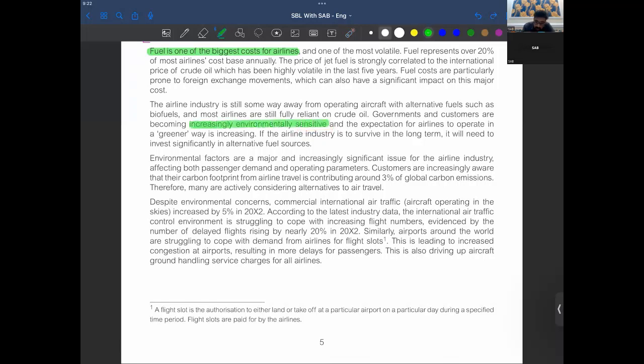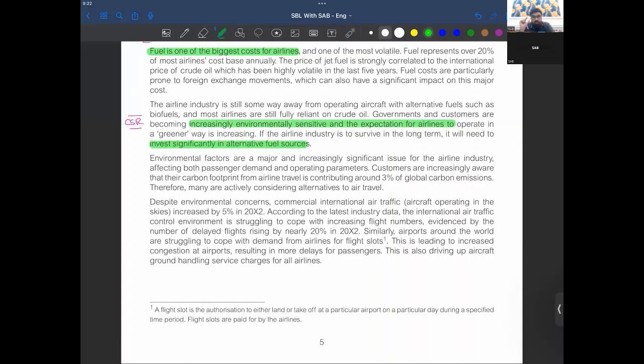Now this could lead to any questions pertaining to CSR, right? Now, to operate in greener ways is increasing. If the airline industry is to survive in the long term, it will need to invest significantly into alternative fuel sources.